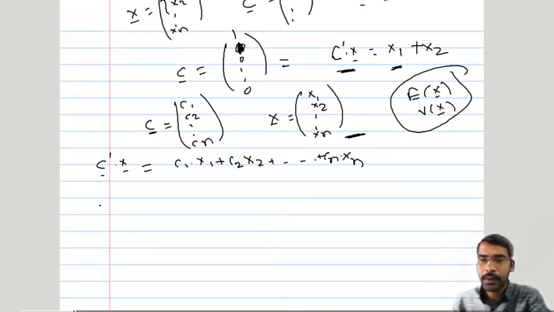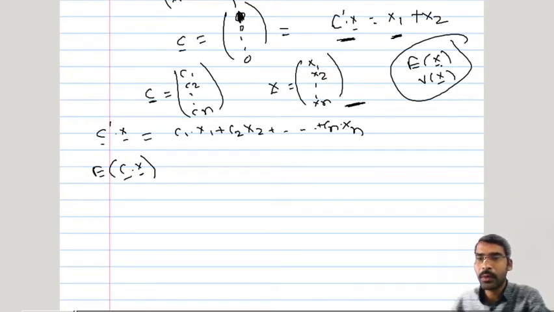Now what will be the expectation? If this is a linear combination of x bar, then naturally the next query is how its expectation is related to the expectation of x bar. If we know the expectation of x bar, can we use it to find the expectation of c prime x bar, or do we have to do the entire process again?